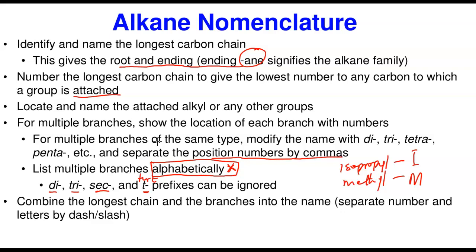What you alphabetize: if I say tert-butyl, you look at the B and not the tert. Sec-butyl, you look at the B and not the sec. That's what it is. And then when you combine the longest chain and the branches into one name, separate the numbers and the letters by a dash. Then you have a nomenclature. You have this in your notes, so you can always take your time to read it for more proper comprehension. But I'm going to kick it off immediately.